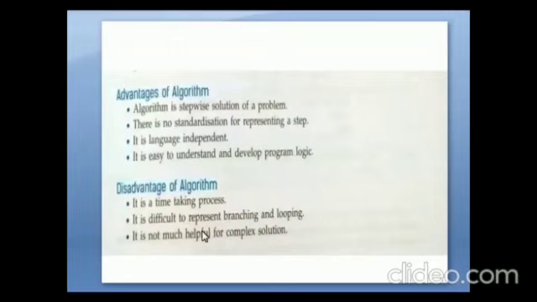Okay, it is difficult to represent branching and looping. Where we have to check the condition yes or no, and how to repeat the steps again and again, it is very difficult to represent. It is not much helpful for complex solutions. So these are the advantages and disadvantages of algorithms.